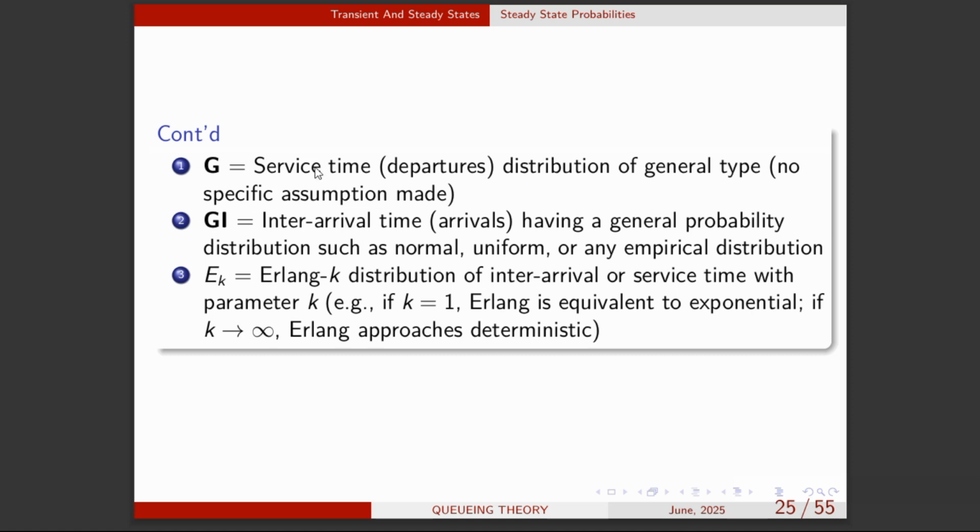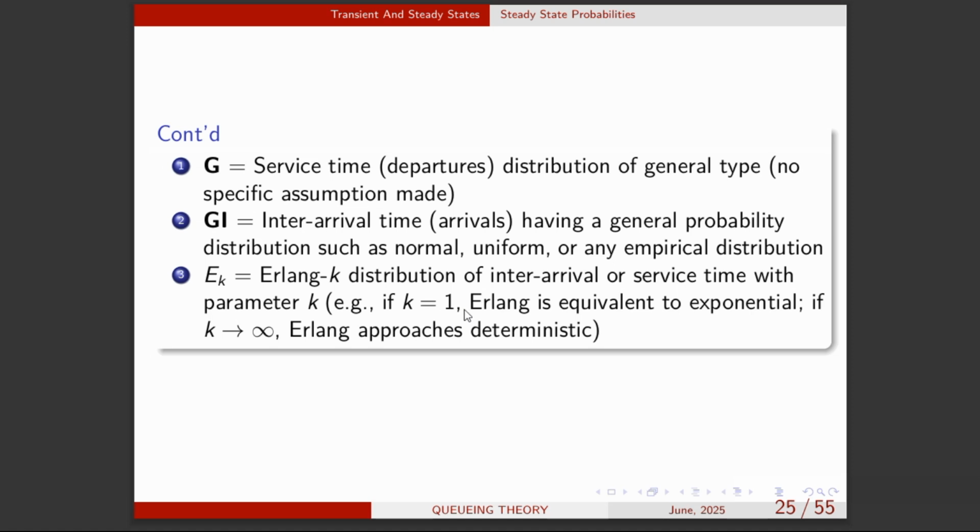GI is the interarrival times having a general probability distribution such as normal, uniform, or any empirical distribution. Okay, so the Erlang distribution, remember I mentioned this in the Poisson distribution case. When k takes integer values, then the gamma distribution becomes the Erlang distribution. So when you see E with k, it means this is the Erlang. It means that the interarrival or service time follows the Erlang distribution, with k being the Erlang constant. As k approaches infinity, the Erlang approaches deterministic.